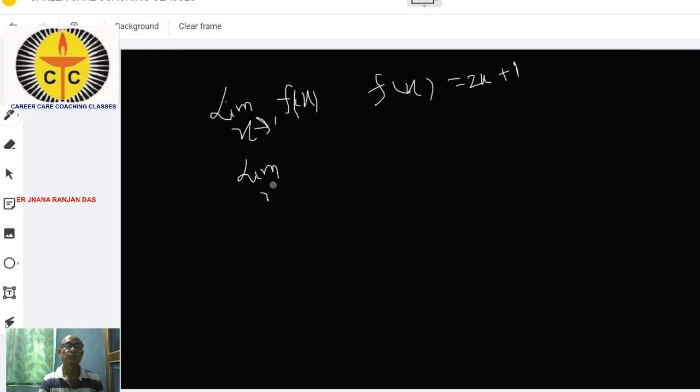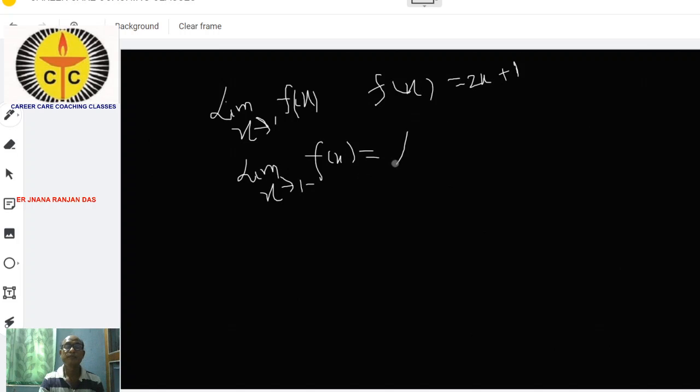Suppose you find the limit as x tends to 1 minus of f(x), that is equal to 2x plus 1. In place of x we can put 1 minus h.